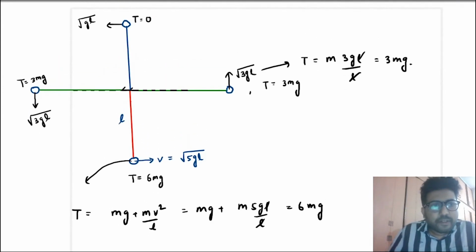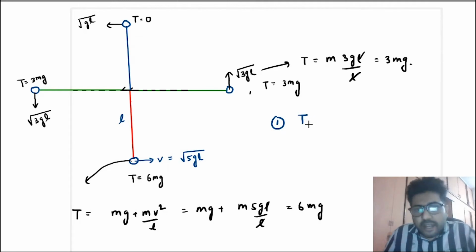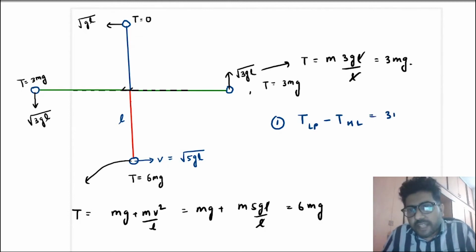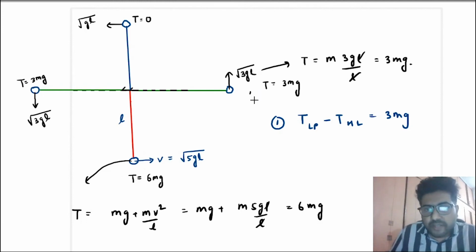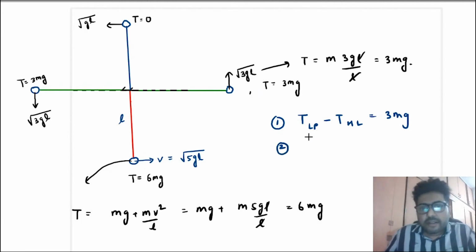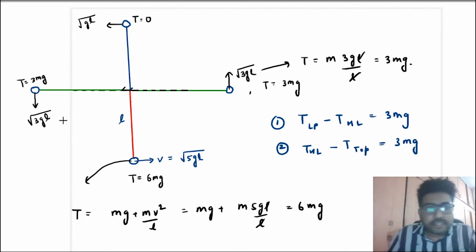First point that you can remember here is: T at lowest point minus T at horizontal line is always 3 mg. Whenever there is a complete circle, the tension difference is always 3 mg. Second, even if the speed is greater than root 5 GL, I am writing it in general, the tension at the horizontal line minus the tension at the topmost point is also equal to 3 mg, always.